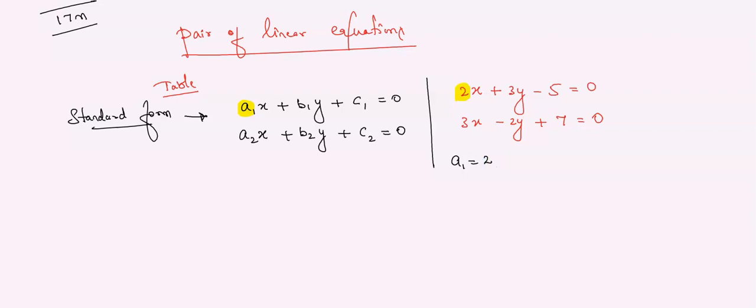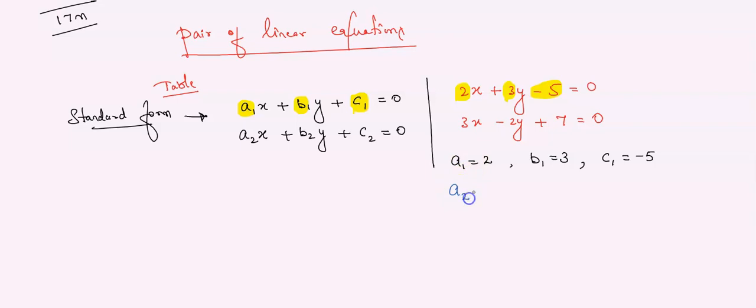Done? Next, what is this? b1. What is this? Plus 3. It means that the value of b1 is plus 3. Similarly, what is this? c1. So the value of c1 is minus 5. Understood? Got it? The value of a1 is plus 2, value of b1 is plus 3, and the value of c1 is minus 5. Similarly,